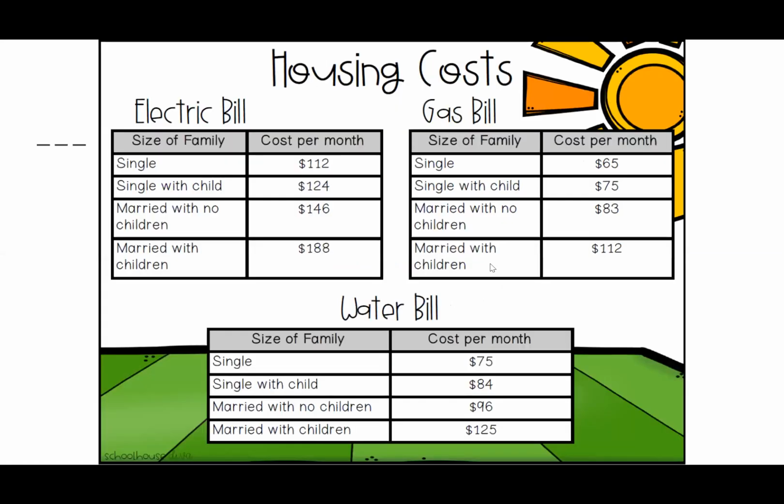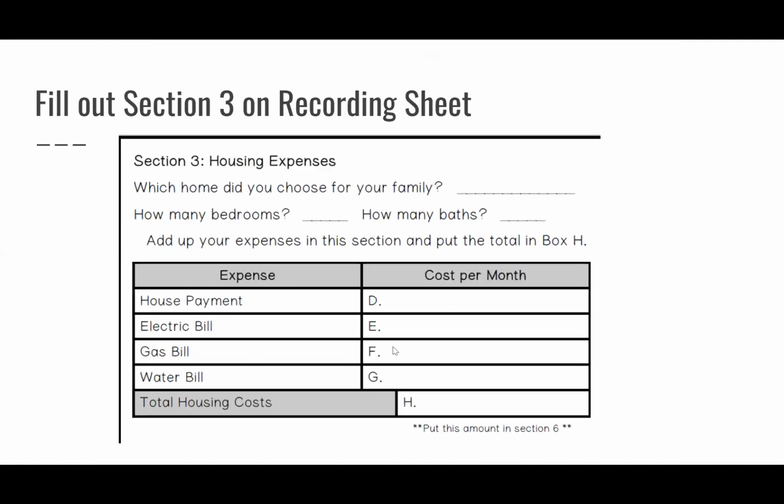Okay, and so then along with buying a house and having a house, you have other expenses. So your gas bill, your electricity bill, your water bill, and you choose which of these expenses goes with the life that you have, okay? And that is it for Wednesday.